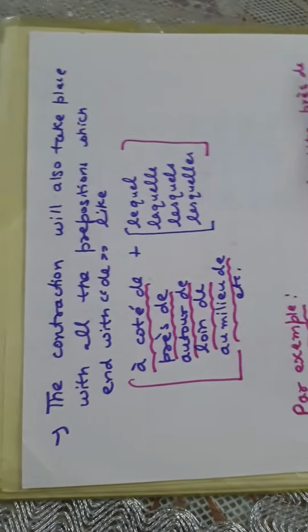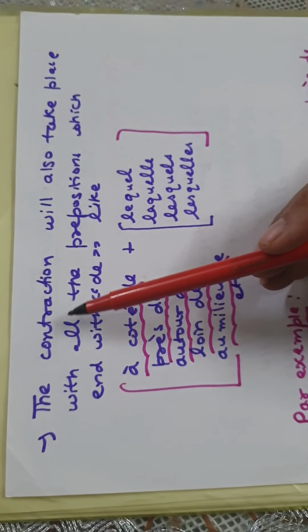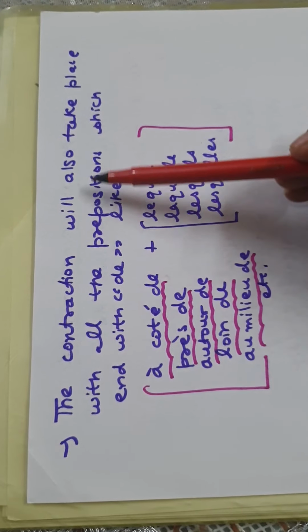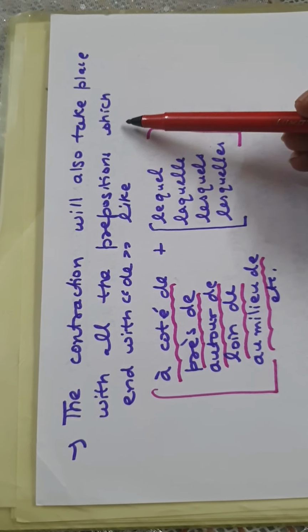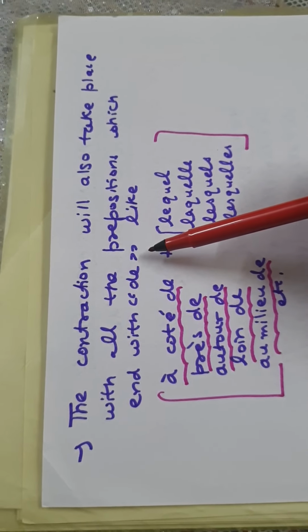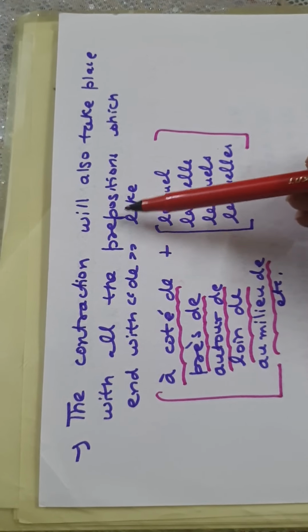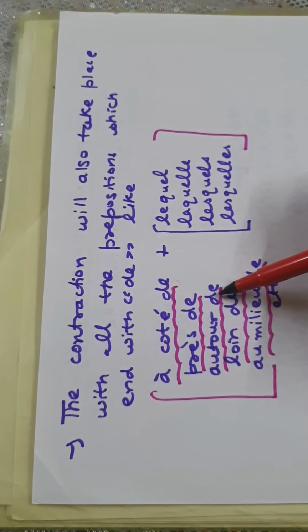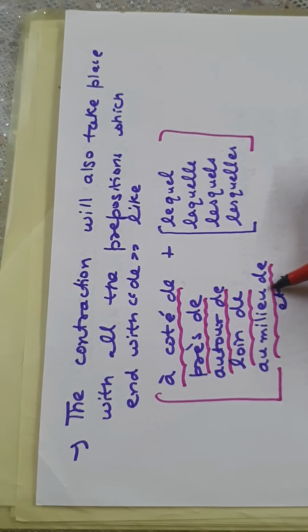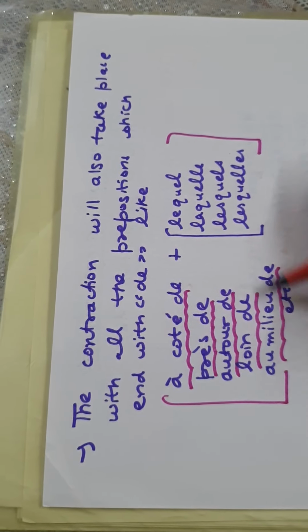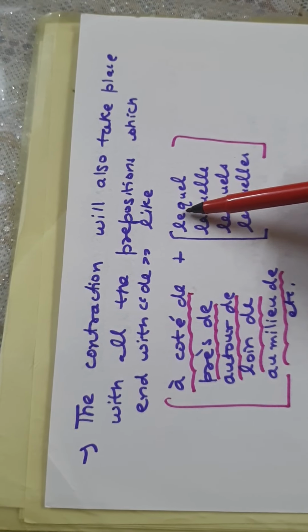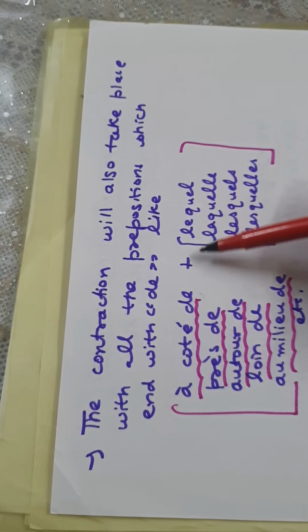Now we have seen the contraction with the preposition de. The same thing will happen with all the prepositions which end with de. We have seen many prepositions which end with de, like à côté de, près de, autour de, loin de, au milieu de, etc. In all these prepositions, when they are used in the sentence, you will again have to do the contraction.